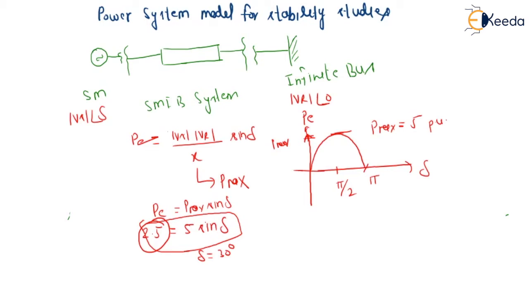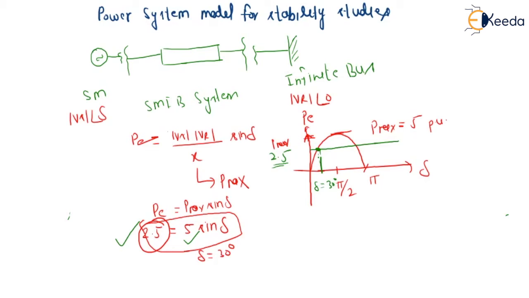So the operating point will be somewhere near here, with delta equal to 30 degrees, and you can say here that it is 2.5. So 2.5 is equal to P max sine delta, meaning if the maximum power is 5 pu, the generator is delivering 2.5 pu of power. This is how we saw the maximum power and the point at which the generator is operating.